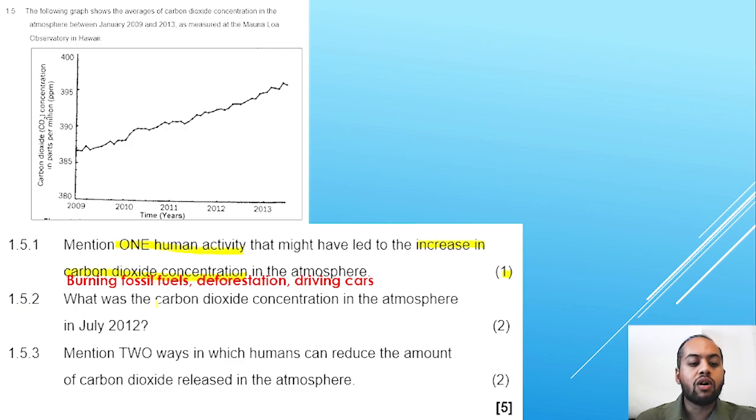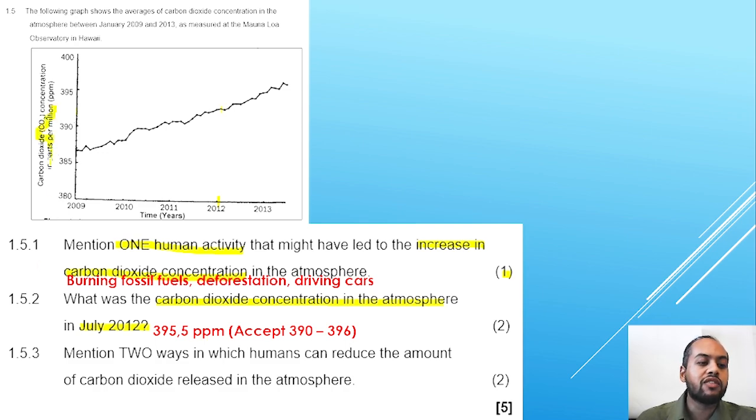1.5.2, what was the carbon dioxide concentration in the atmosphere in July 2012? So here we have 2012. We go and read from the graph for 2 marks. We would have come to 395.5 parts per million. Where do I get that from?